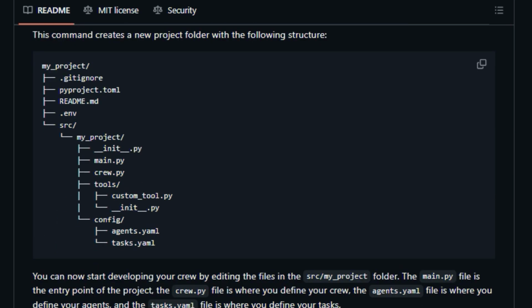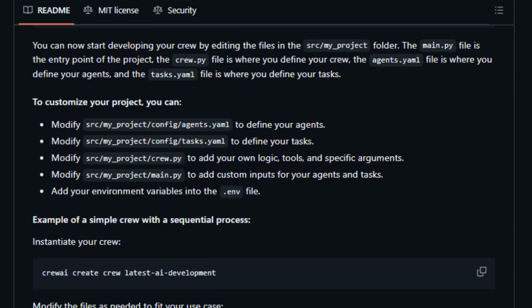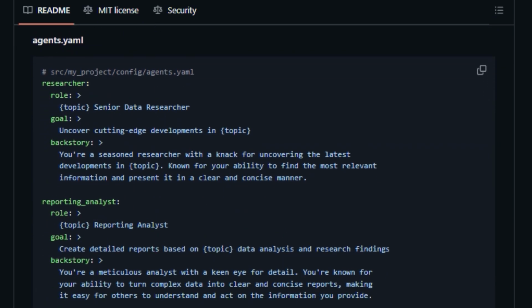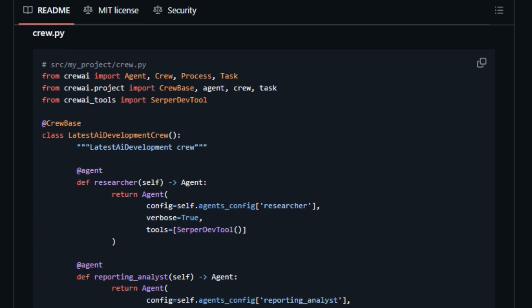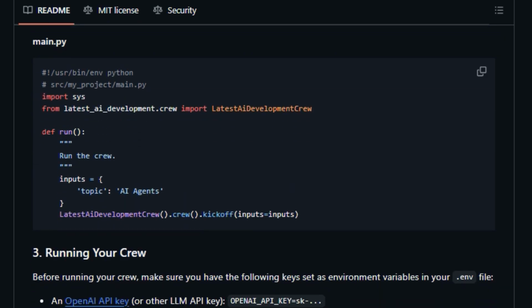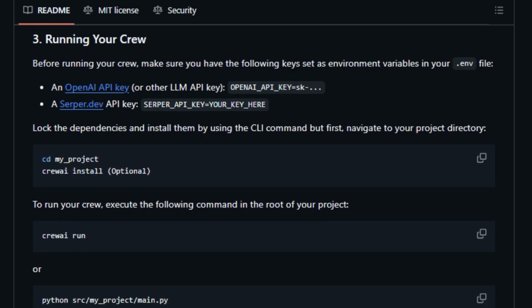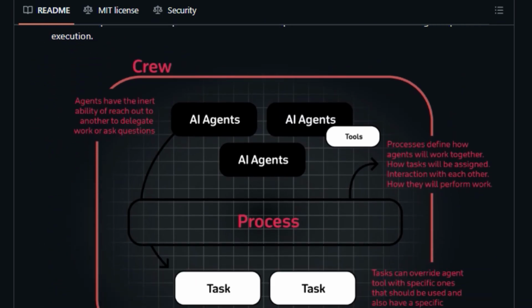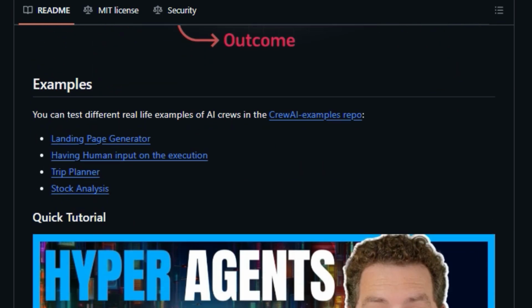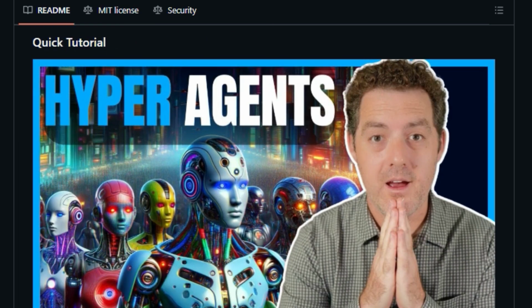CrewAI provides two complementary approaches for building AI applications: crews and flows. Crews are teams of AI agents with autonomy, working together through role-based collaboration, while flows are event-driven workflows that provide precise control over complex automations. The true power of CrewAI emerges when you combine crews and flows, allowing you to build complex, production-grade applications.